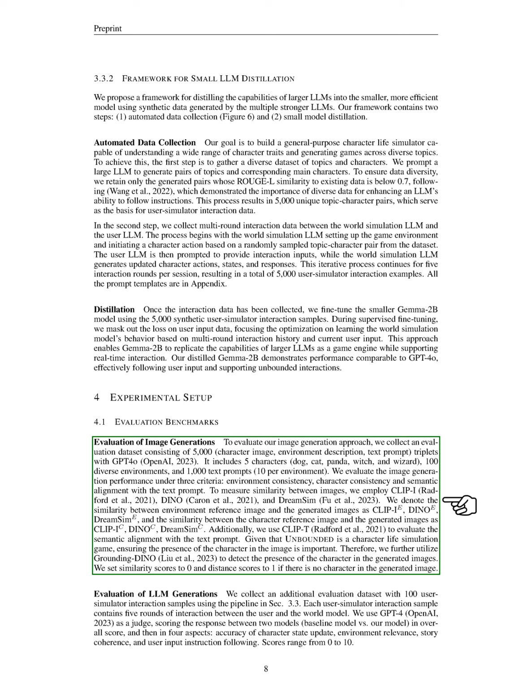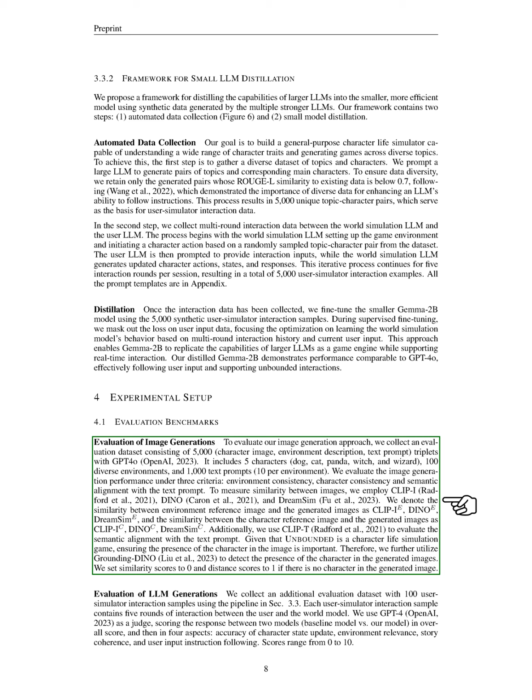Since Unbounded is a character life simulation game, it's crucial to confirm the character's presence in the images. Therefore, we apply grounding Dino to detect the character in the generated images, setting similarity scores to 0 and distance scores to 1 if the character is absent.